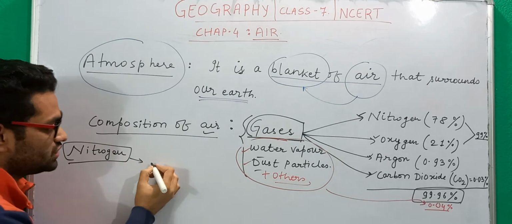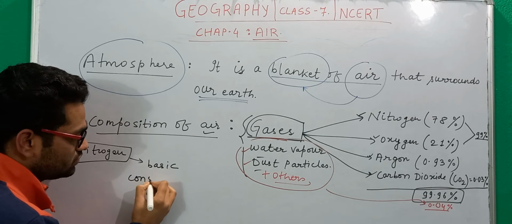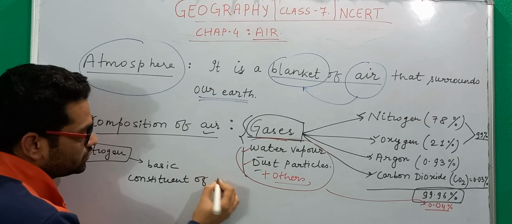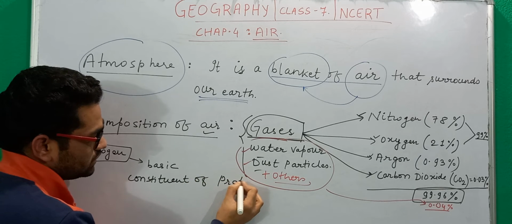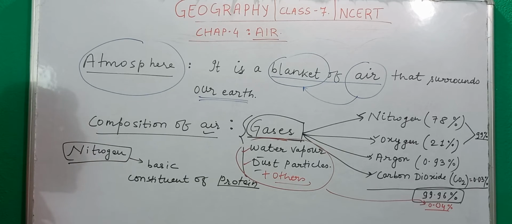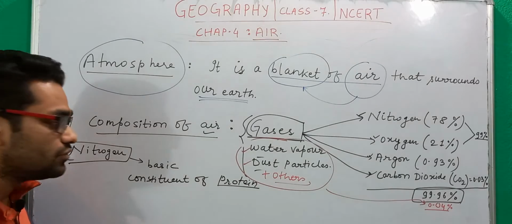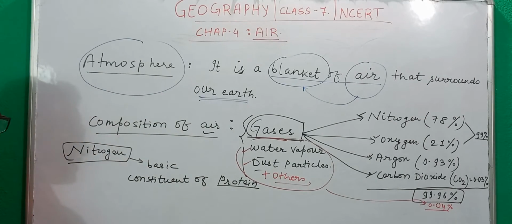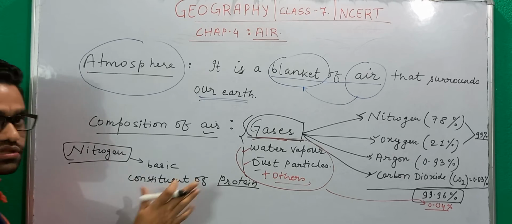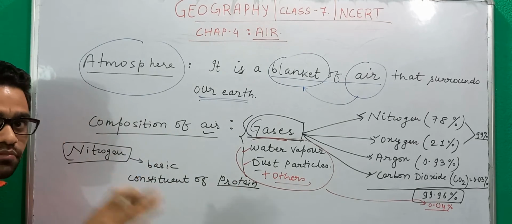So nitrogen is the basic constituent of protein, and this protein is the building block of our body, right? And of course this is not a chemistry or biology class, so I will not go into such great depth. Just understand that nitrogen is the basic constituent of protein, and protein is the building block of our body.